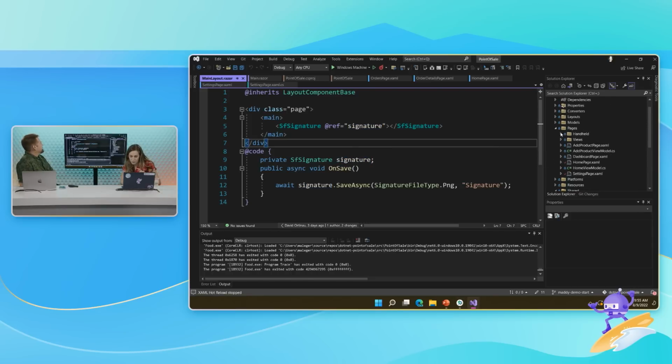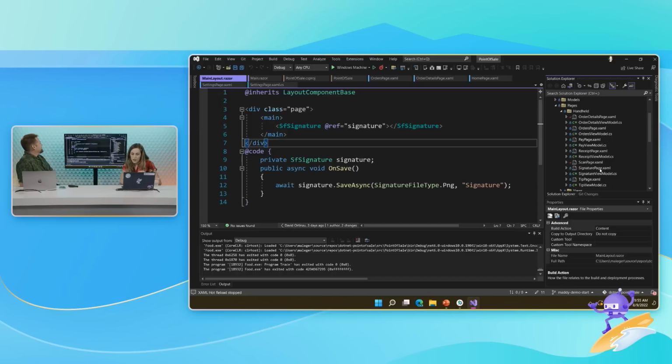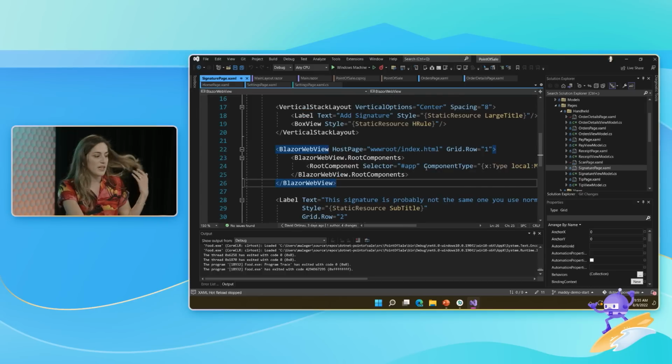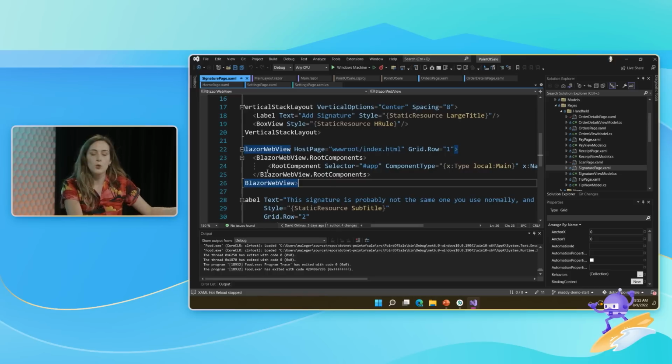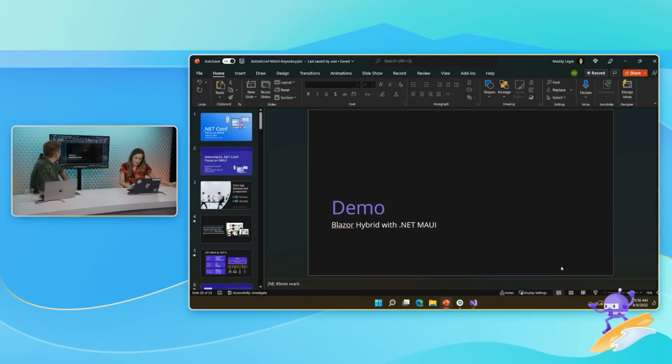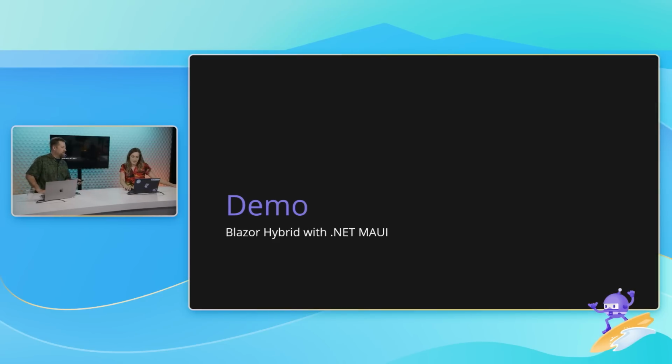And then where I called that from Maui is in the handhelds pages. I went into signature page, which you had nicely named and placed for me, and then left it blank. And all I did was add this Blazor web view with my host page, type local main, that's my root component. That's it. So I pulled in the Syncfusion control, SF, and stuck it in my Maui here. And now all of a sudden I have all of the components of the world, of all of our control vendors. Love it. Third party, paid for, free, open source, whatever it is. All those things right in my Maui app. And this is why I don't pay you by the hour. Right. Because that didn't take very long.